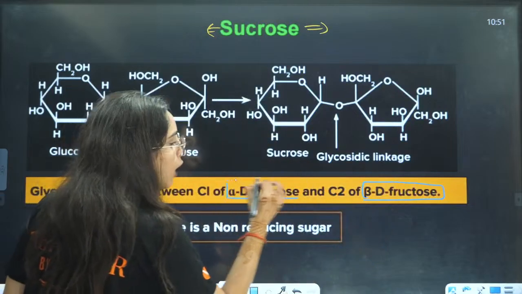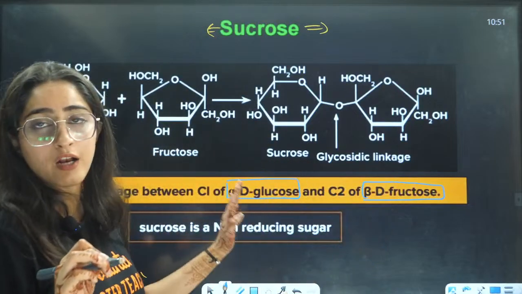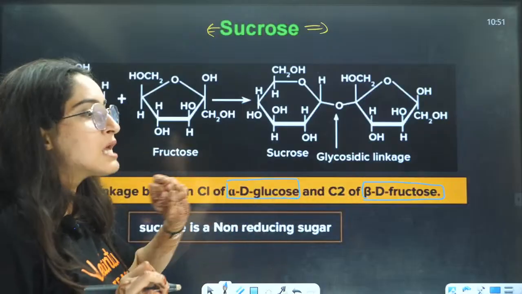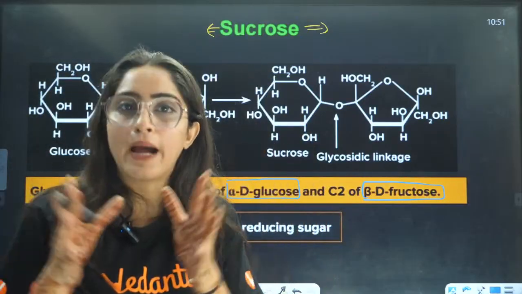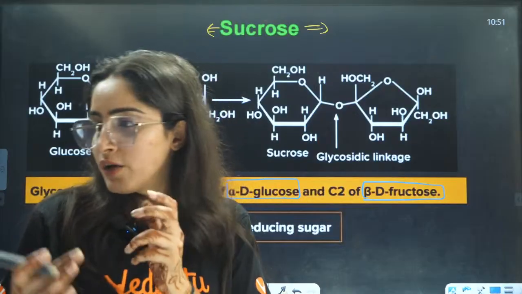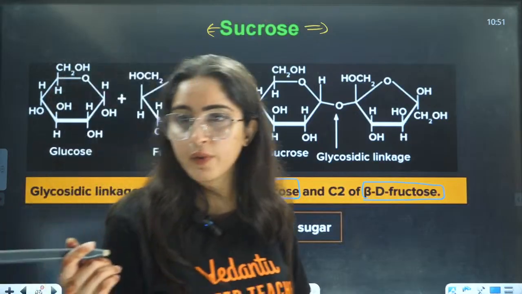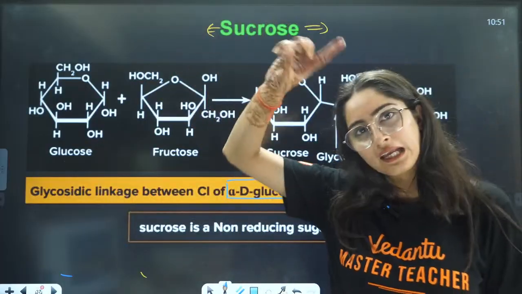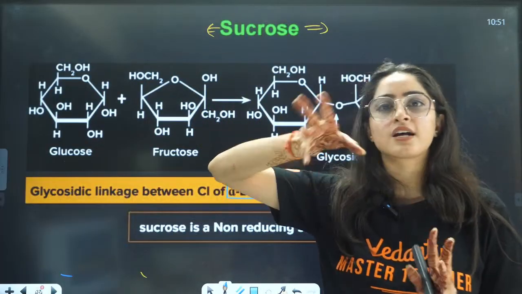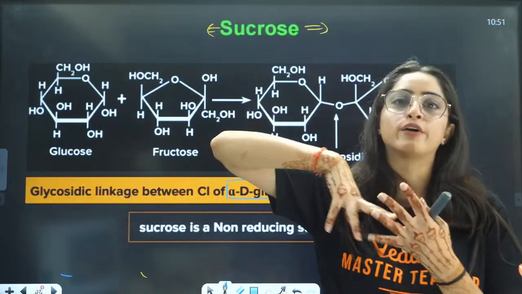Now, we all know how to draw beta glucose, alpha glucose and beta fructose. Now, what will happen when two monosaccharides are combining? They will lose water. One of the students was saying that, ma'am, it will lose water. It will not lose water when we are forming the cyclic structure, right? Cyclic structure is just the rearrangement of hydrogens, right?